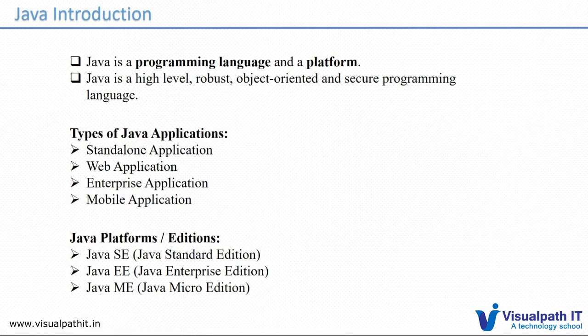Along with security, it has object-oriented features like inheritance and polymorphism. Everything is included in object-oriented programming, and we can discuss object-oriented concepts later. And it is robust. What is robust? Robust is about memory management.